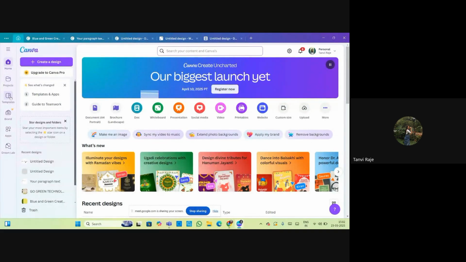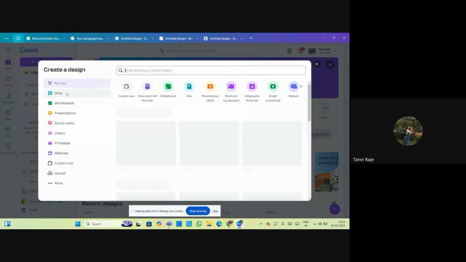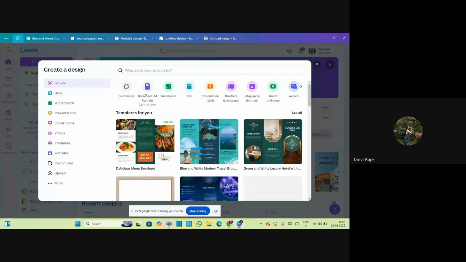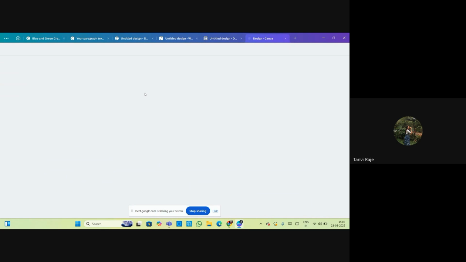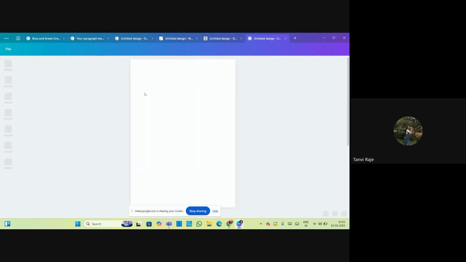In Canva, the best part is you get templates related to what you are making. For example, if you're making a brochure or a social media post, you can search easily through these template sections, and you can use that template, or else create a design. So let's create a simple design, that is A4 size portrait. I will just recap in short what we have learned in the past 2 sessions.